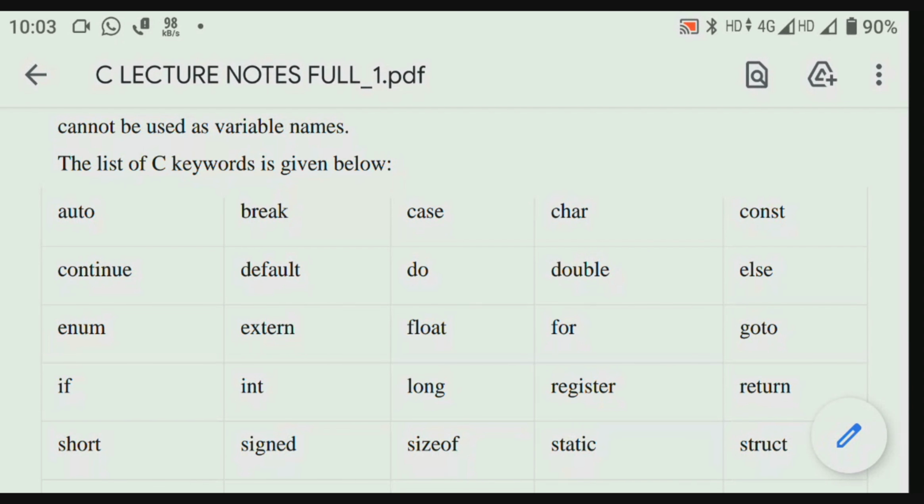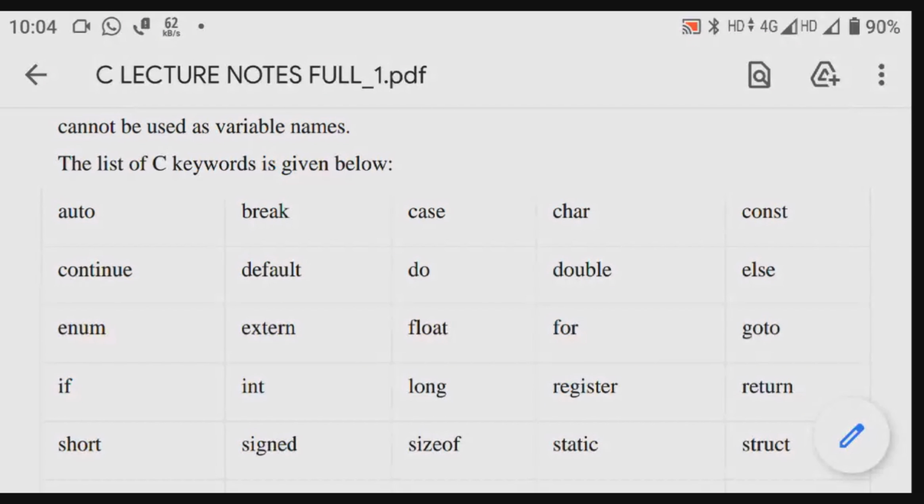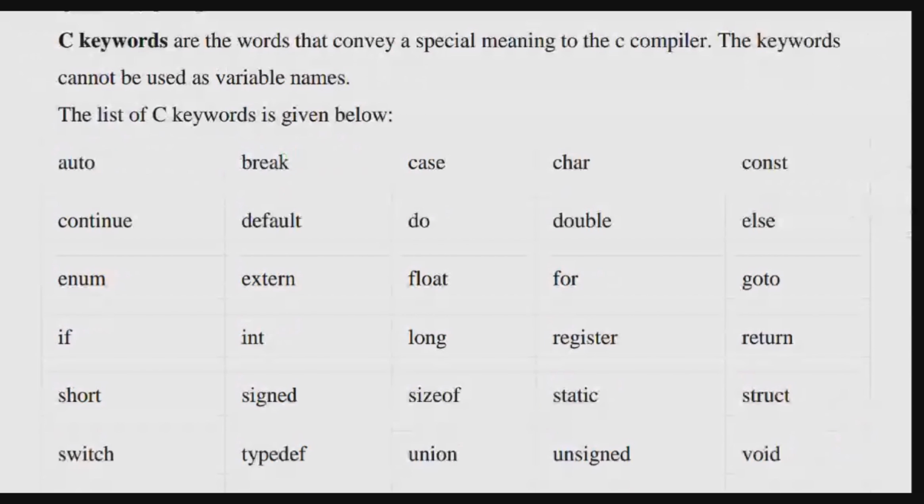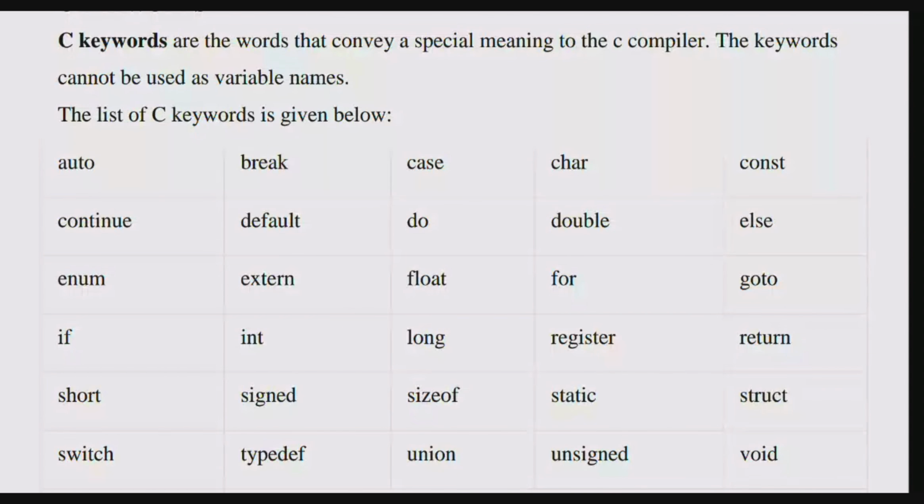Keywords should not be called identifiers. That's why we should know which is a keyword. By seeing char or break or whatever appears on the screen, you can say it is a keyword, not an identifier. You already know the keywords, so you will be confident that it is not an identifier, even though it starts with a letter.